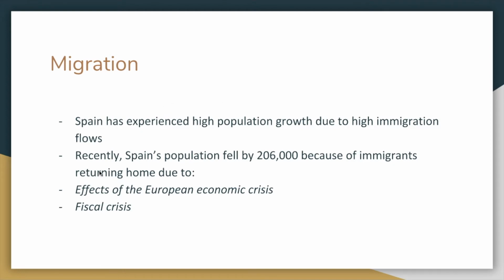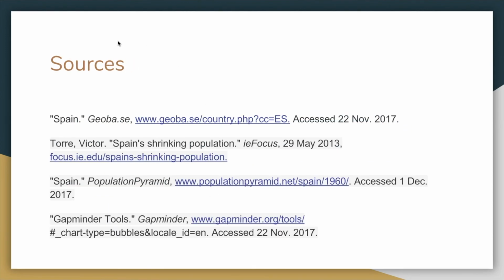But recently, Spain's population fell by 206,000 because of immigrants returning home due to effects of the European economic crisis and the financial crisis. These are the sources, and thank you for watching.